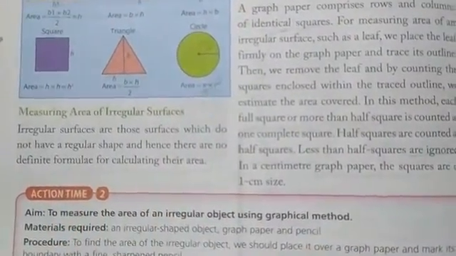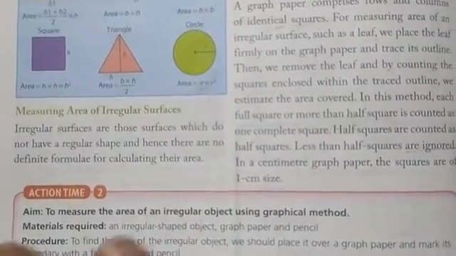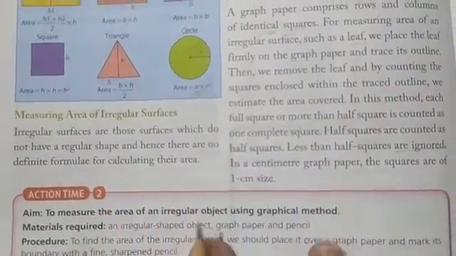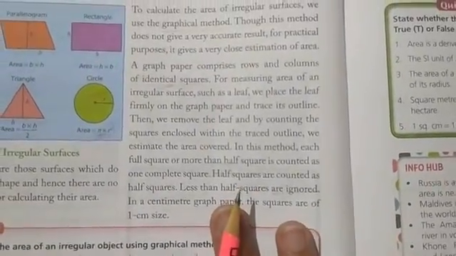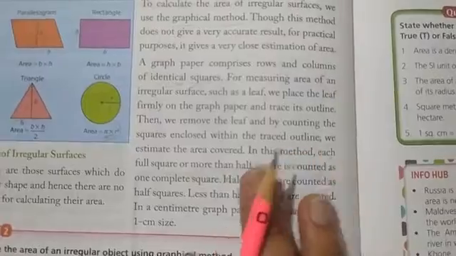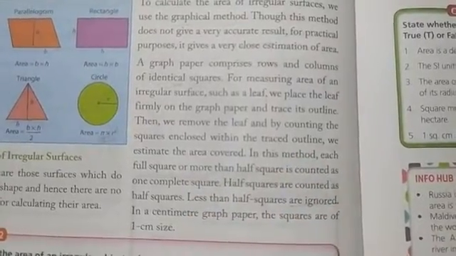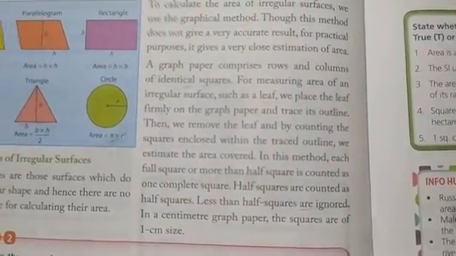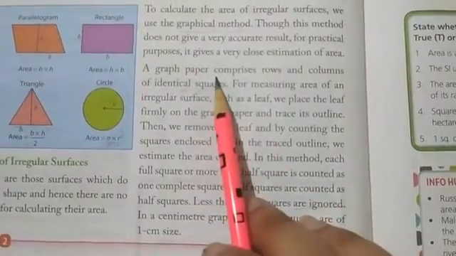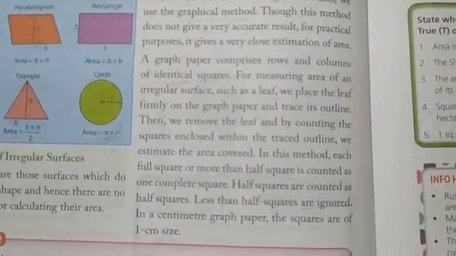Irregular surfaces are those which do not have a regular shape, and there are no definite formulas for calculating their areas. But we have some methods for it. We can find out the area of irregular surfaces by using a method which is known as graphical method. In this method, we will use a graph paper. I hope you all have seen graph paper.